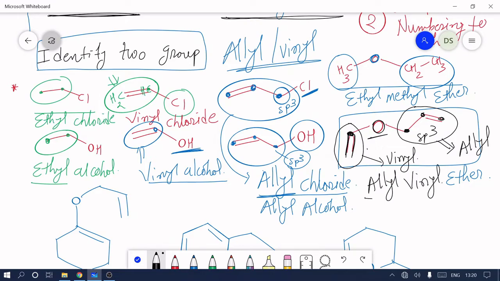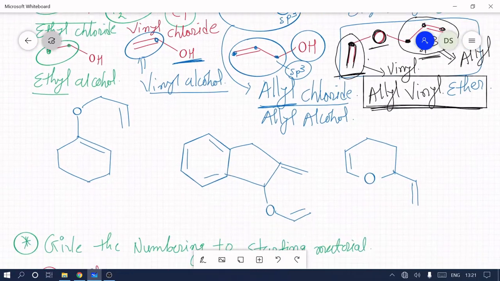Okay, so in our Claisen rearrangement, the starting material is this allyl vinyl ether. So our first target is to identify this starting material, allyl vinyl ether. First our target is to focus on oxygen. Then find out the two groups and give them the vinyl or allyl name. So we practice this.